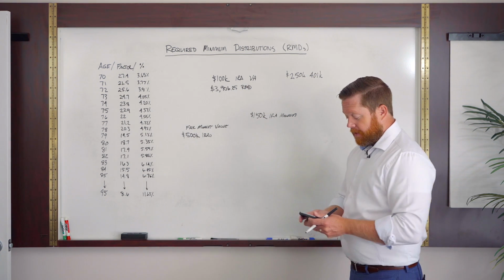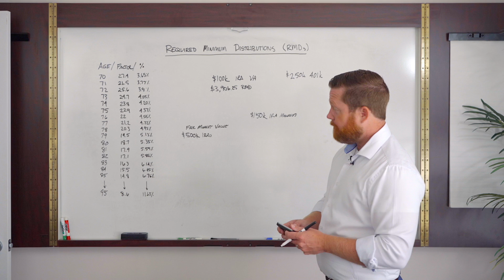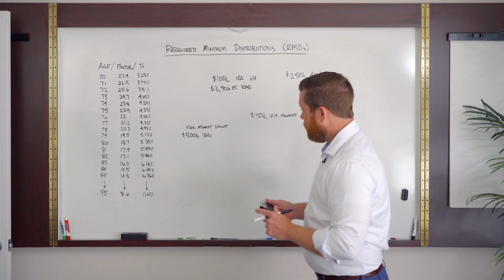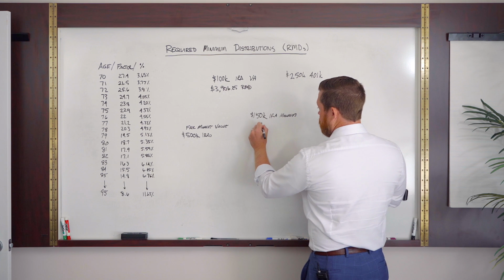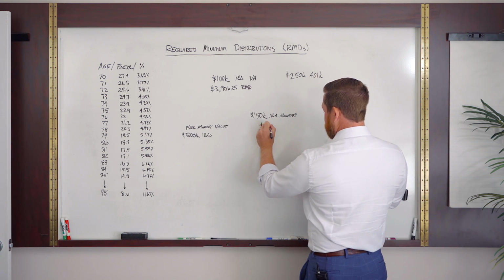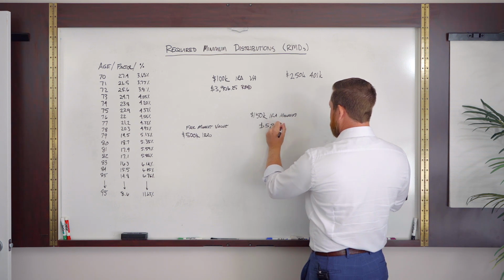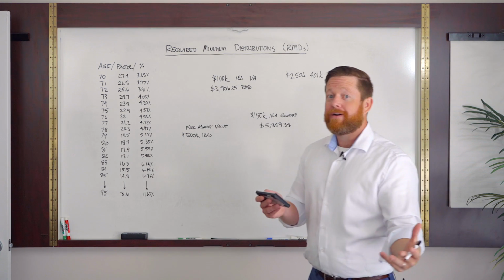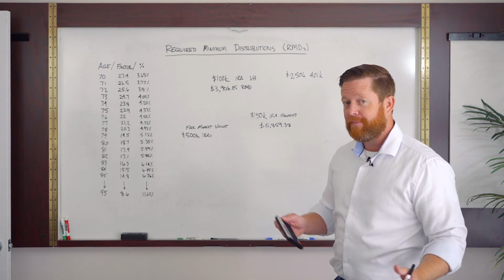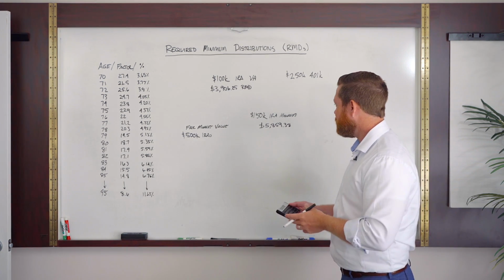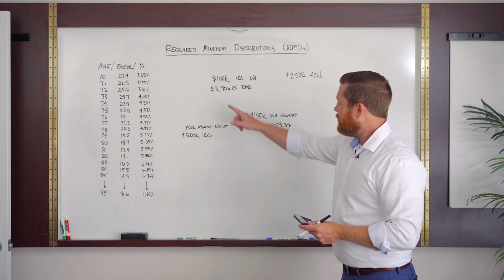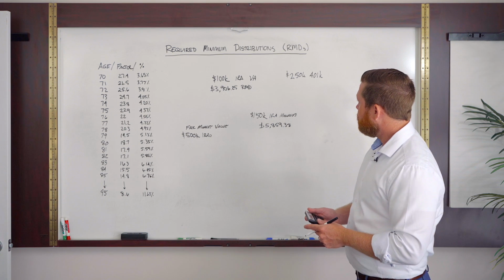So for our managed account, we have 150,000, and we're going to divide it by that same 25.6, which says we have to withdraw $5,859.38. Always round up when you're paying the IRS. It's just safer to overpay a penny than to have to pay penalty and interest. So that's rounding up by half a cent. But so 3,900 here, 5,800 there.